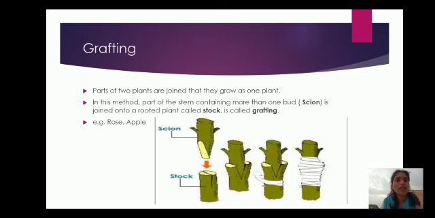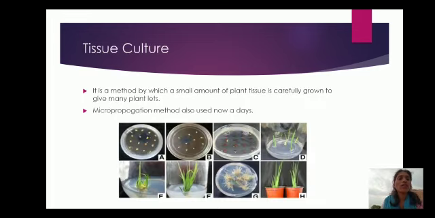Next is grafting. Grafting means the parts of two plants are joined and they grow as one plant. In this method, a part of the stem containing more than one bud, called the scion, is joined onto a rooted plant called the stock, and this method is called grafting. Examples: rose and apple. Next is tissue culture. It is a method by which a small amount of plant tissue is carefully grown to give many plantlets. The micropropagation method is also used nowadays.